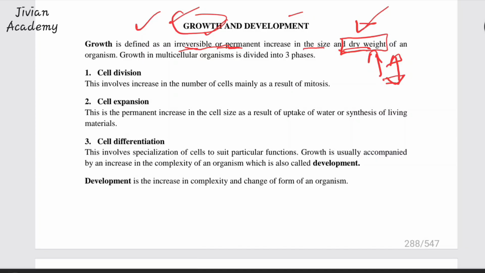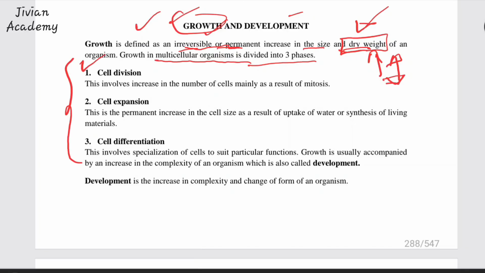But this is something that I want you to understand: when it comes to organisms, I'll be referring more to us human beings because that's when you understand most, or that's when you can relate more. But understand that growth is in both plants and animals, as we will be looking at as we continue with this very topic. But you should understand that plants and animals have many cells. Yes, there are some organisms that have only one cell, but in multicellular organisms, growth happens in 3 phases, and these are the 3 phases of growth.